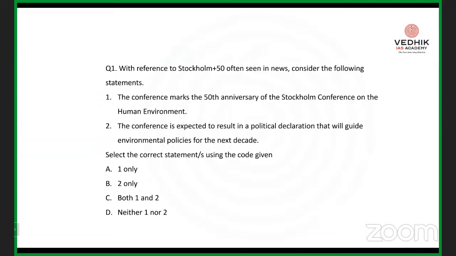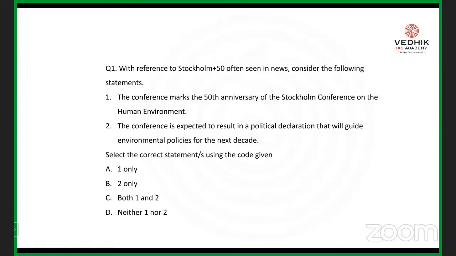Now, the first important question that we are going to discuss is regarding the Stockholm Plus 50 convention that was recently in the news. In terms of ecology and environment, the Stockholm Convention is considered the first most important convention regarding the protection of the environment.